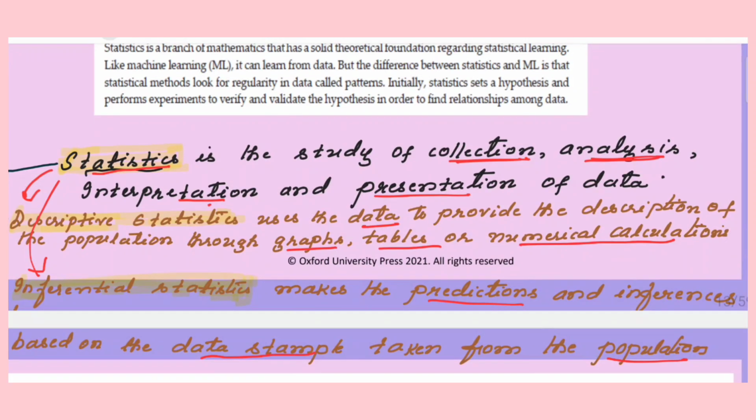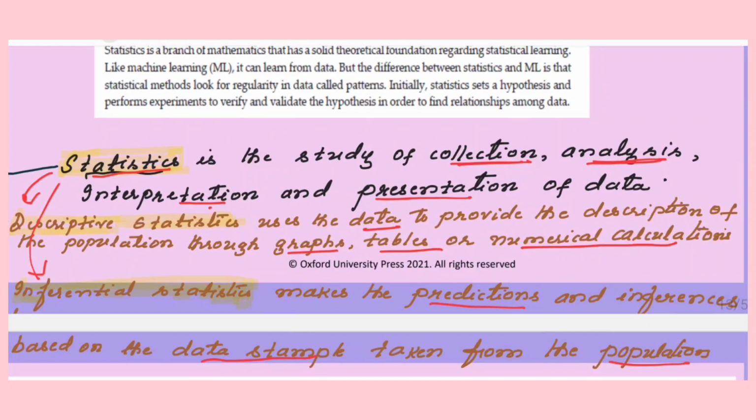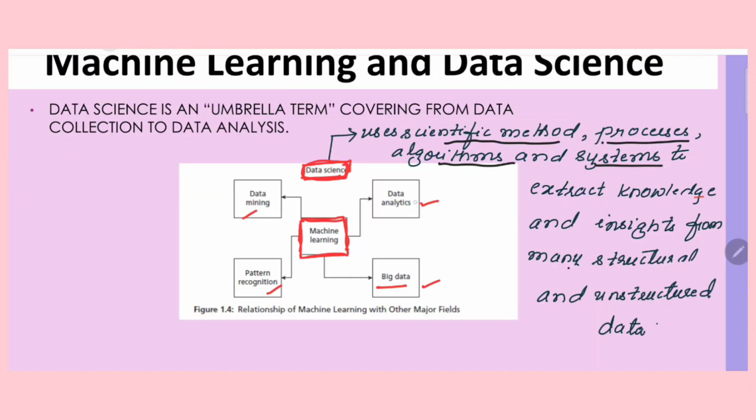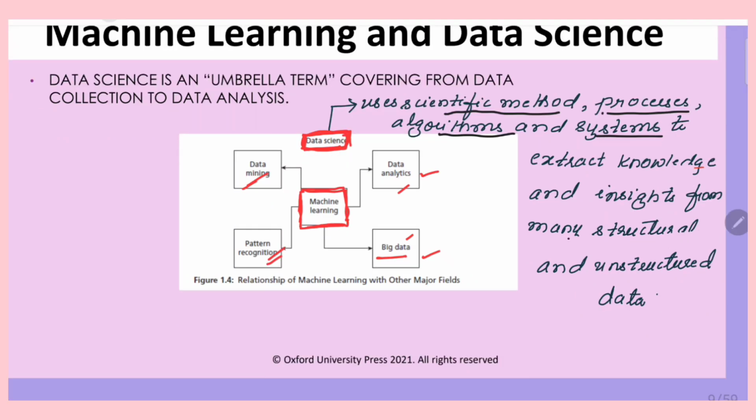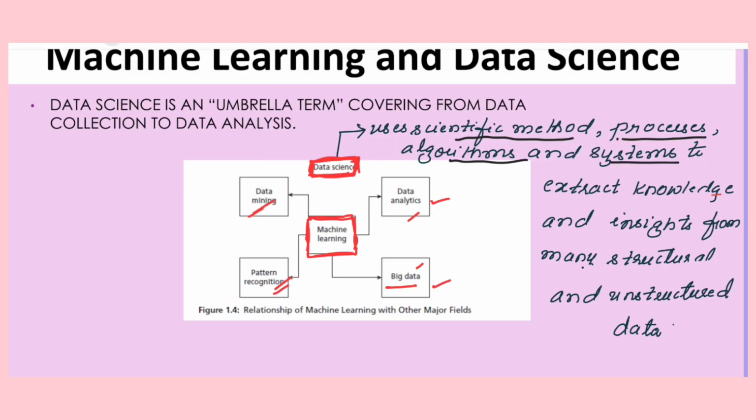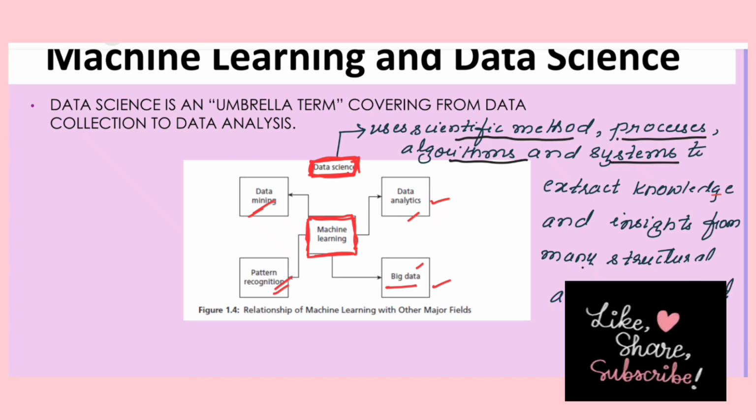Basically, for any data set that is collected for a machine learning job, definitely you are going to collect the data, but you need to analyze, interpret, and present the data also. So statistics is definitely needed for the data set which you have collected. This is how you can see that the relationship between data analytics, big data, pattern recognition, and data mining is there with machine learning. All these fields come under data science. In this session, I have given an explanation about how the major fields are related to machine learning.